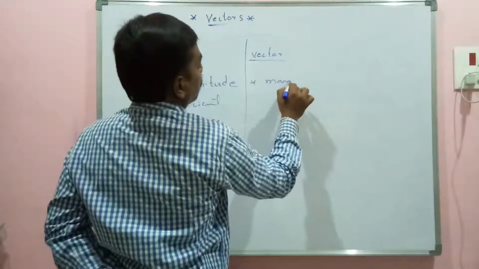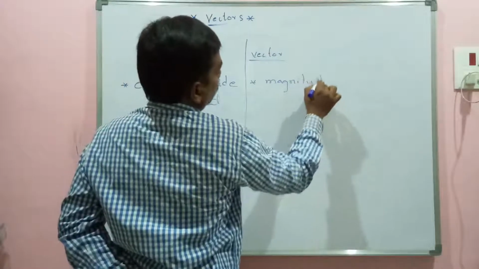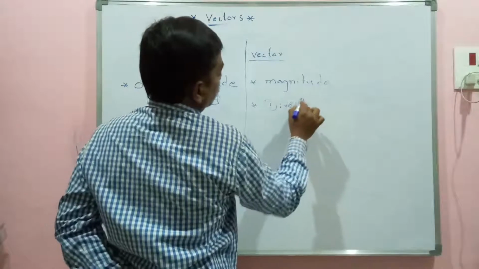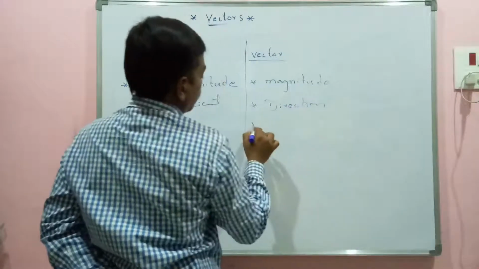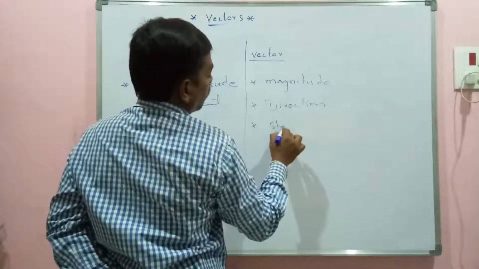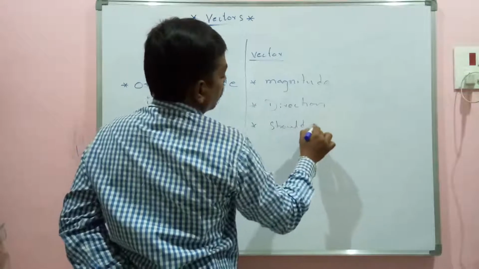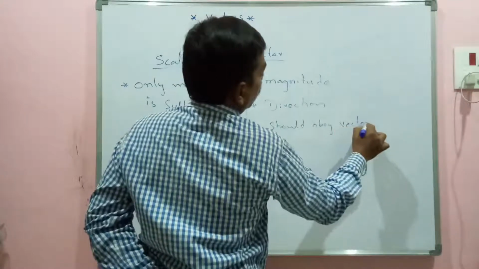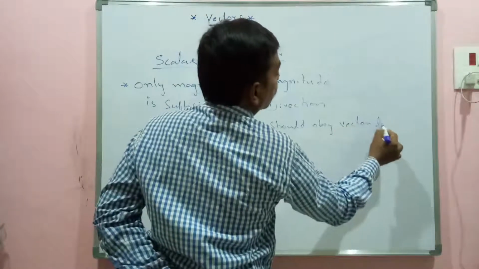Vector: magnitude, direction, and it should obey vector laws.